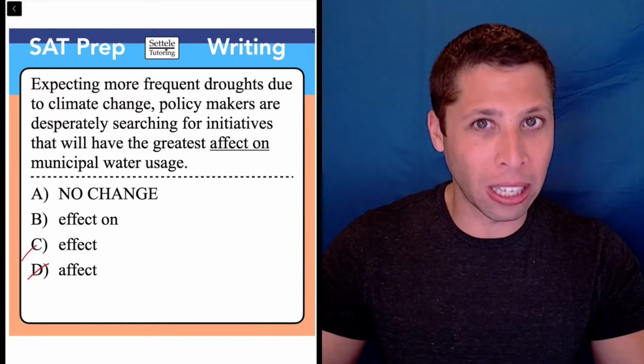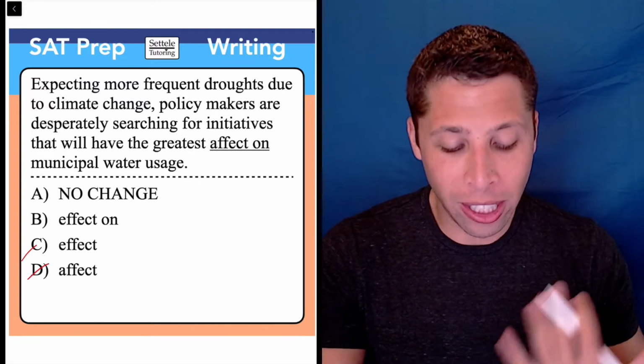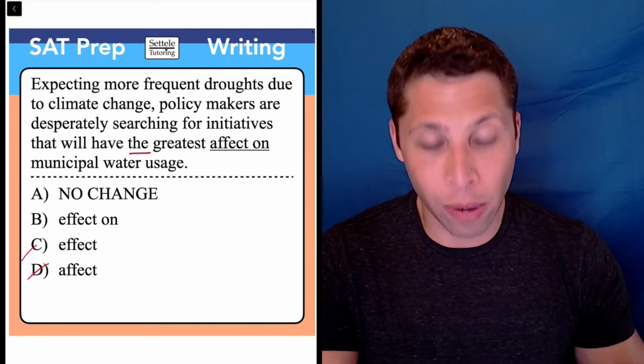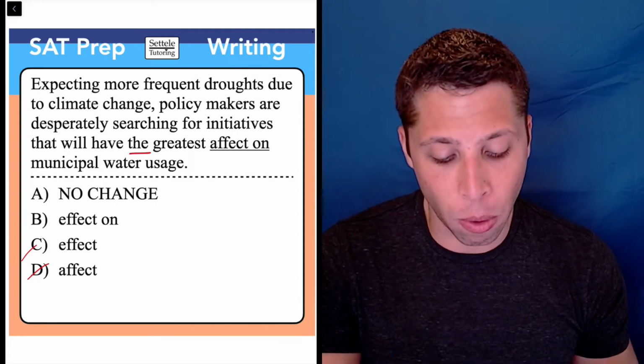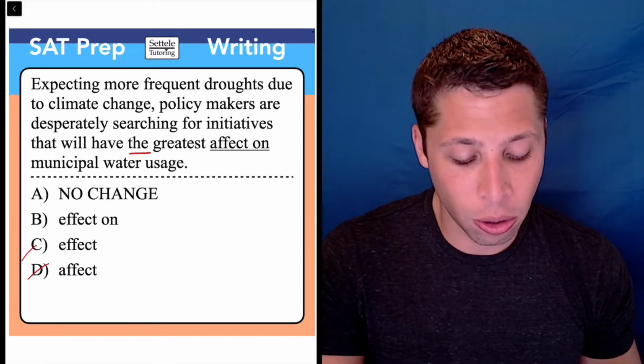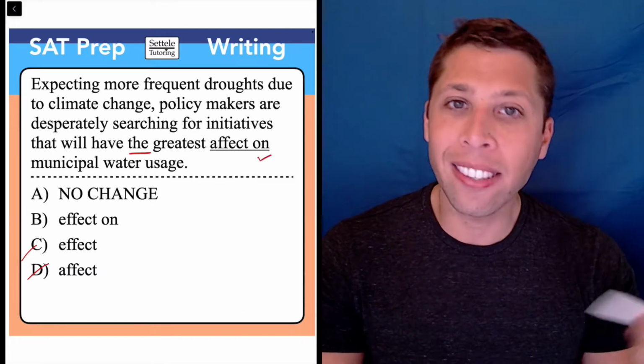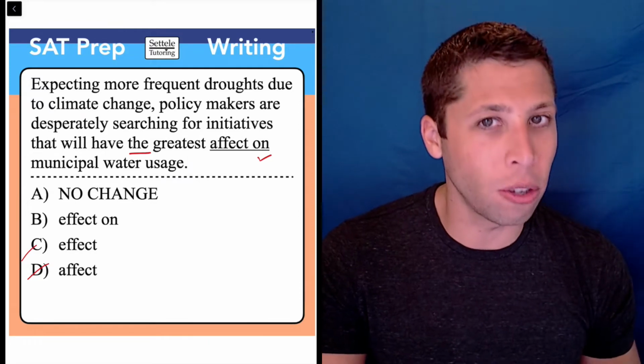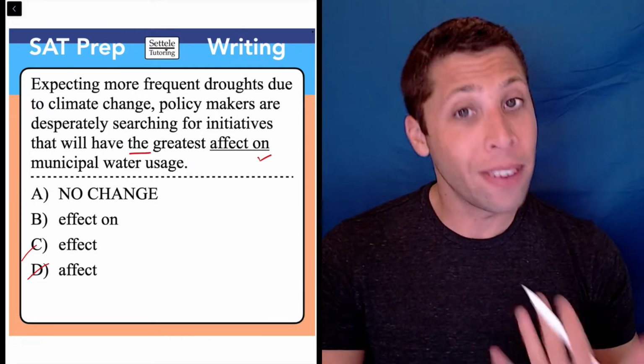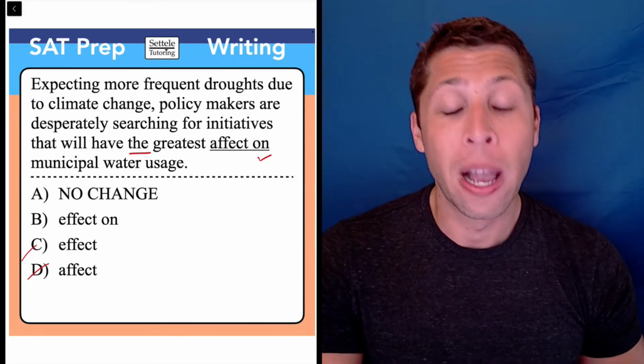But if we read even just a little bit beyond the underlined portion, we can see that there's this word the, right? The greatest effect on municipal water usage. Like we have to say that. So the on is a really important part, and that's the style component, right? You can just hear that you need that word. I hope that you can. If not, then yeah, this is maybe just a hard question for you,